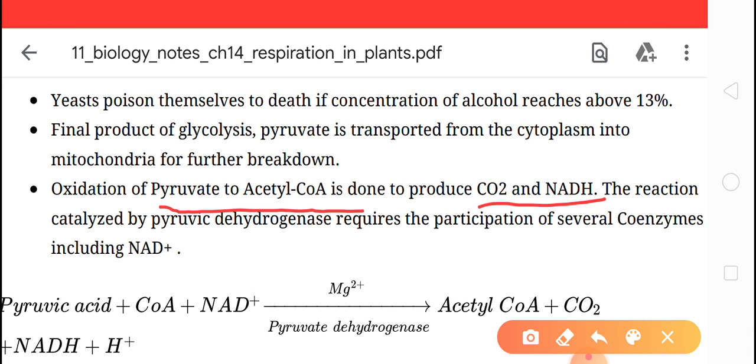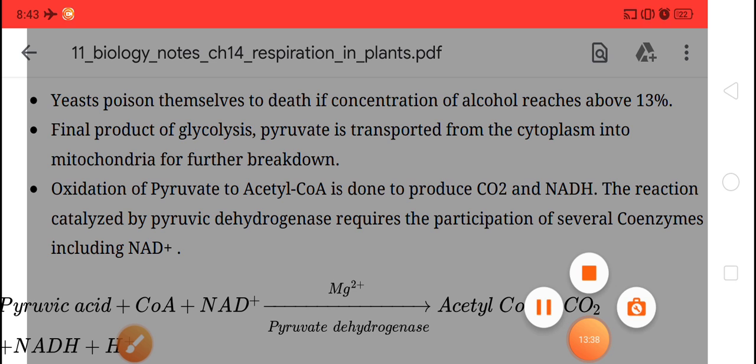and this acetyl CoA goes into mitochondria and starts the citric acid cycle or TCA or Krebs cycle, means all are the same. TCA, that is tricarboxylic acid, Krebs cycle and citric acid cycle, that is the same process, different names of one cycle. Okay, clear? Any confusion?